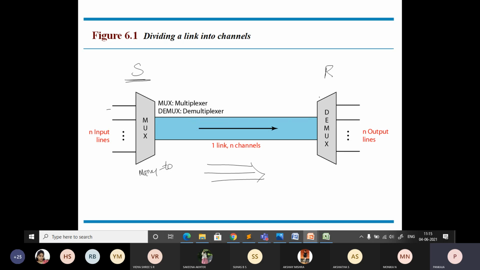Now once it is received at the receiver side, what happens? The stream is fed into the demultiplexer. Now it has to decode whatever data was combined and transmitted, into n number of output lines. So that is the function of the demultiplexer.